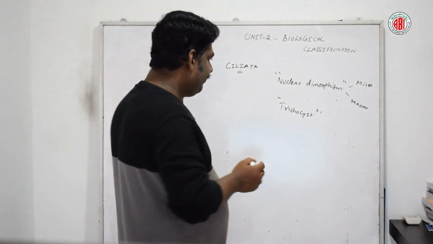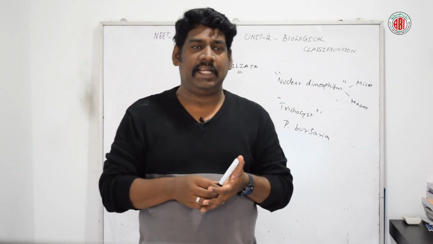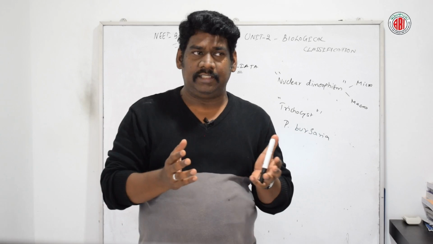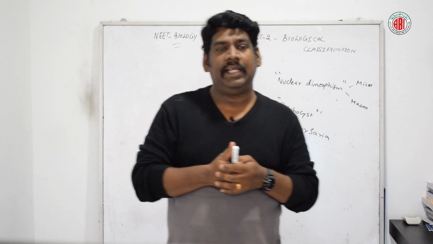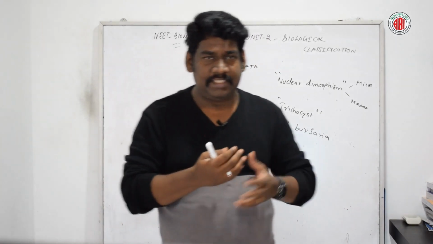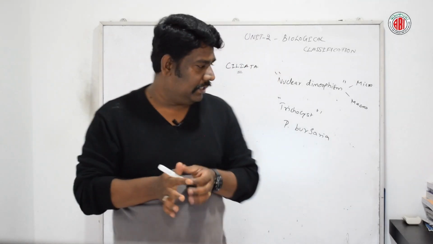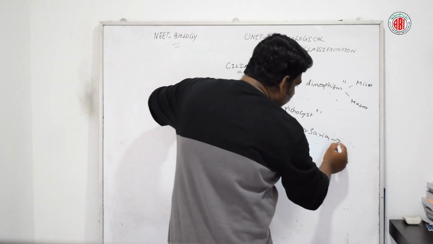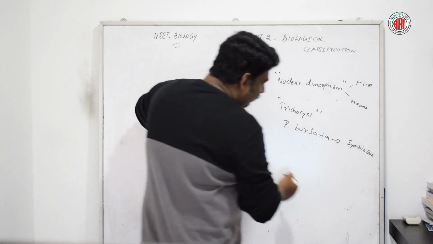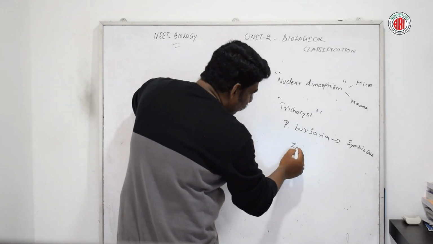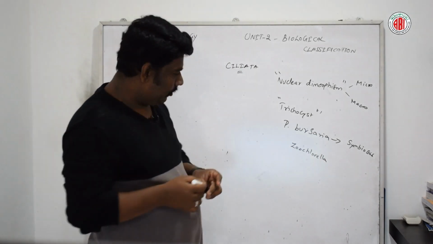Next, Paramecium bursaria. This is a kind of ciliated protozoan. It shows a symbiotic mode of nutrition with a green alga called Zoochlorella.